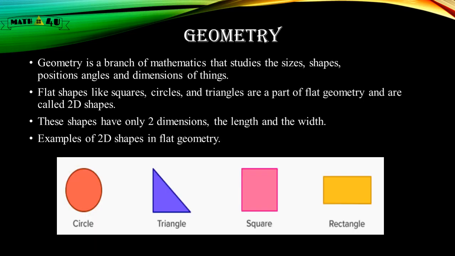Geometry. Geometry is a branch of mathematics that studies the sizes, shapes, positions, angles and dimensions of things. Flat shapes like squares, circles and triangles are a part of flat geometry and are called 2D shapes. These shapes have only two dimensions, the length and the width. Examples of 2D shapes in flat geometry are circle, triangle, square and rectangle.